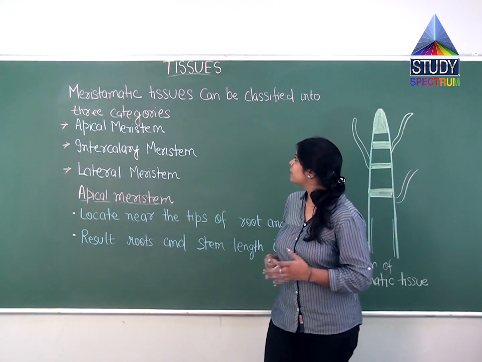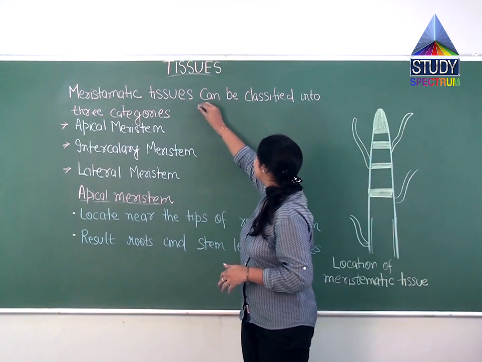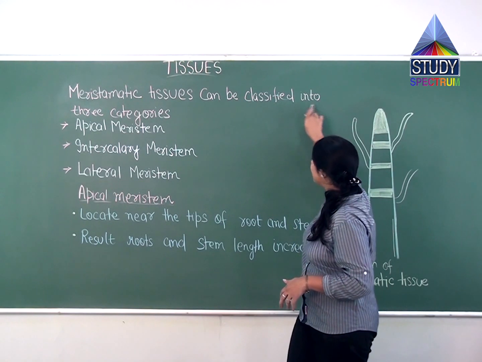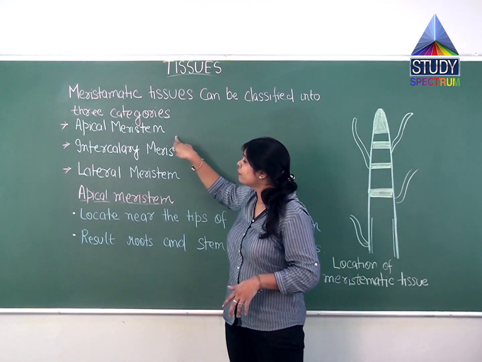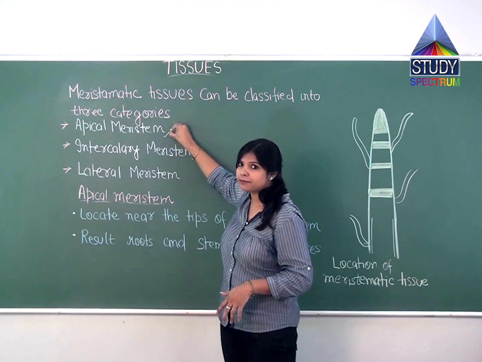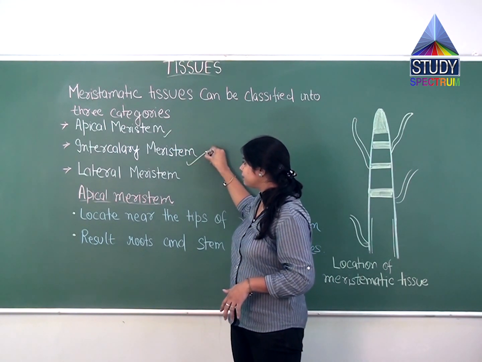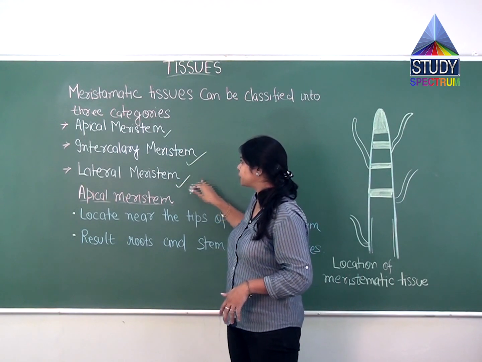So students, now we are moving towards meristematic tissues. They can again be classified into three categories. First is apical meristem, then intercalary meristem and lateral meristem.